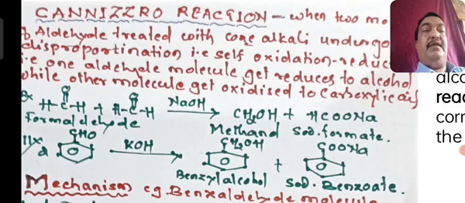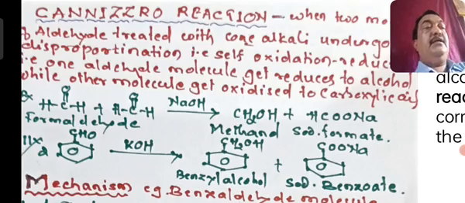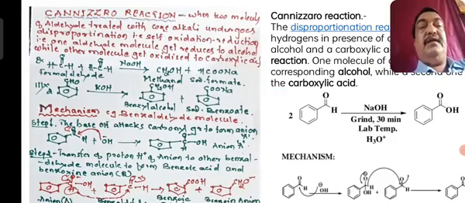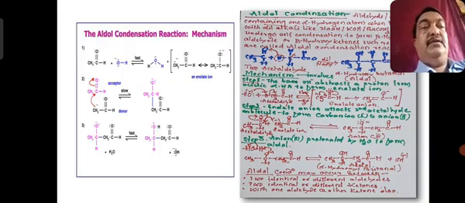What I want to mean is, one of the aldehydes will undergo oxidation and another will undergo reduction. The oxidation product is the acid and the reduced product is your alcohol. So this reaction is called a Cannizzaro reaction. Okay, now let us see the mechanism of this.